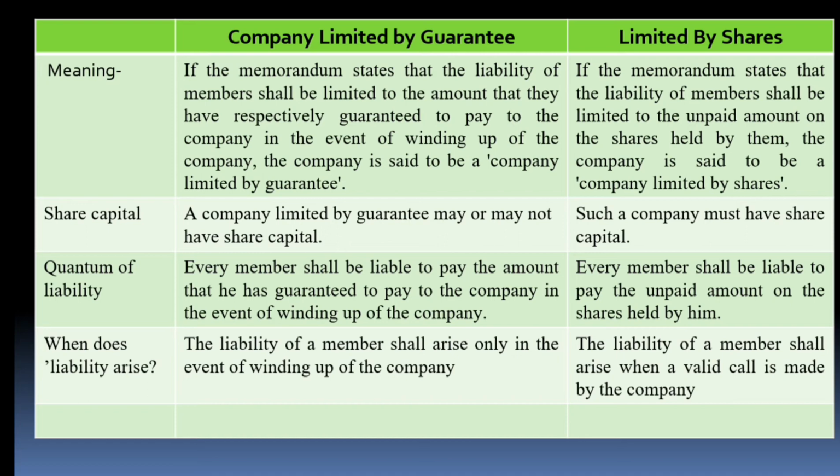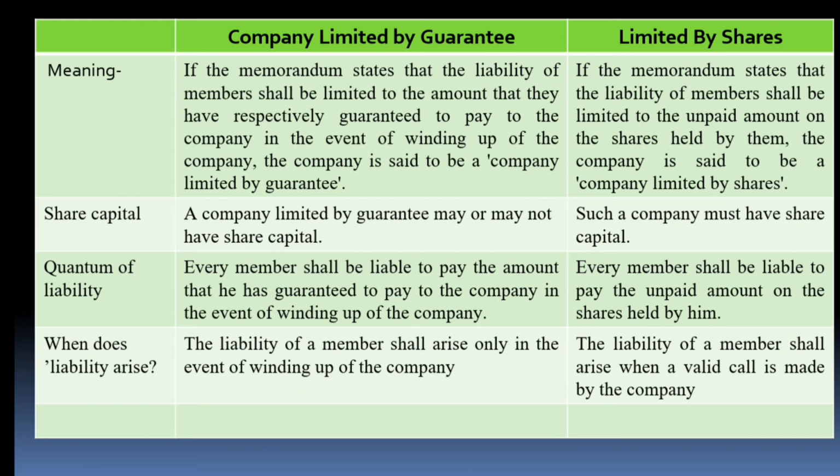Not a single extra amount will I give to the company to pay its debts in case of a loss. A company limited by guarantee may or may not have share capital. Every member shall be liable to pay the amount that he has guaranteed to pay to the company in the event of winding up. Understood the company limited by guarantee?